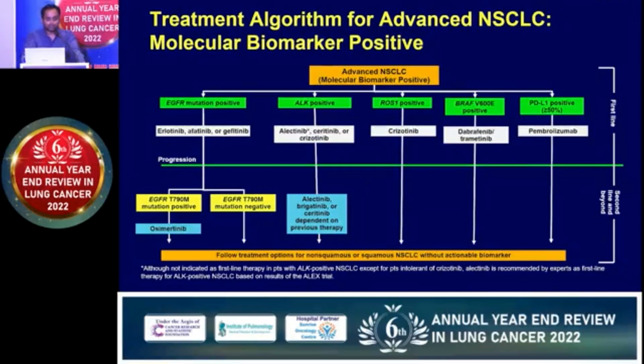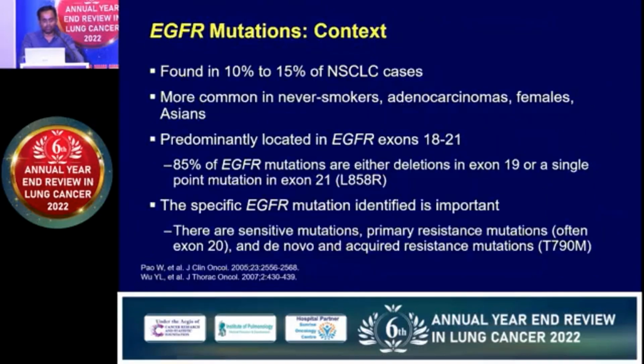So this is a short summary of the patients who get diagnosed with different kinds of mutation. If EGFR positive, first to third generation drugs are available, including erlotinib, afatinib, gefitinib, and osimertinib. If ALK positive, again 1st to 3rd generation drugs are available: crizotinib, ceritinib, and alectinib. For ROS positive, there is crizotinib. For BRAF positive, there is the dabrafenib and trametinib combination. If all these are negative, then we decide on PD-L1. If it is more than 1%, we can use pembrolizumab or nivolumab, atezolizumab immunotherapy.